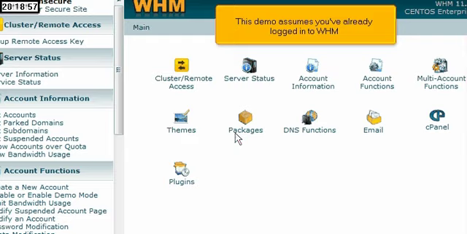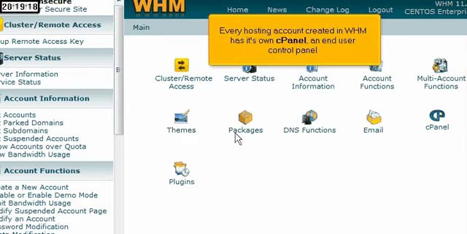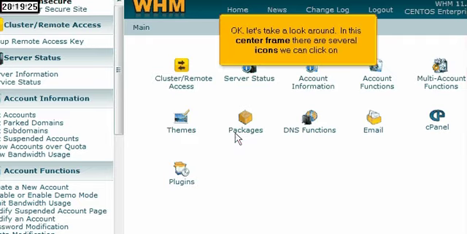This demo assumes you've already logged in to WHM. WHM is your reseller's control panel. The purpose of WHM is to give resellers the control they need to create hosting accounts, delete them, suspend them, upgrade them, and has several other tools to help manage the accounts. Every hosting account created in WHM has its own cPanel, an end-user control panel. Okay, let's take a look around.